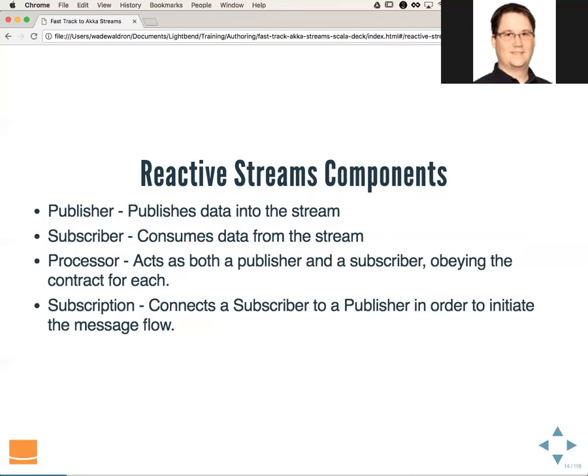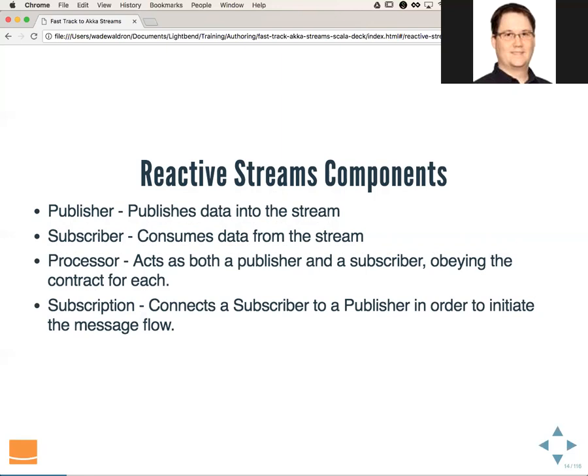These are kind of low-level concepts in reactive streams. We don't necessarily deal with these directly when dealing with Akka streams. The idea behind these components is that they're intended to be sort of low-level, and then you build APIs on top of them.